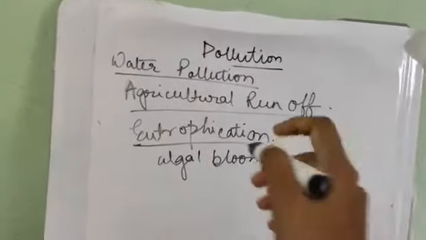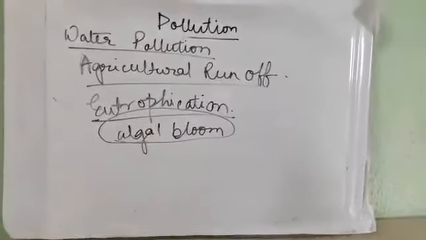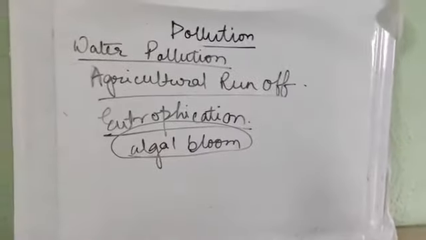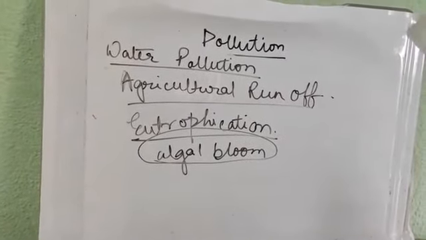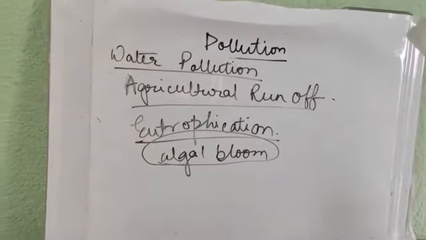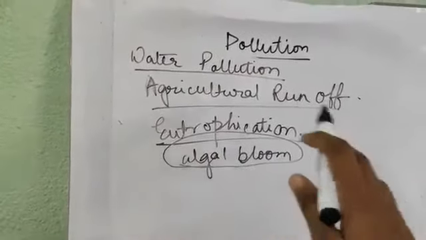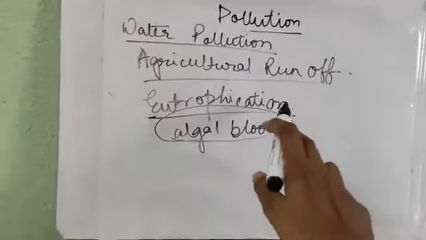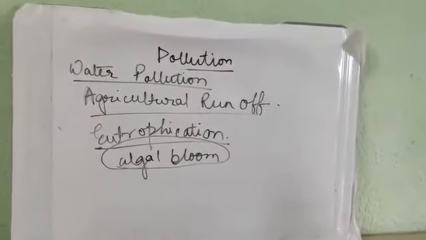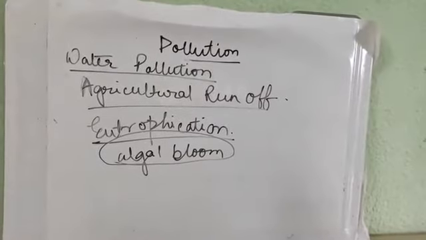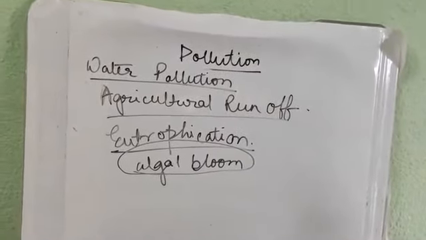That is the algal bloom, and this algal bloom requires a huge amount of nutrients, generally phosphates and nitrates. The process of accumulation of these nutrients so that the algal bloom can grow is termed eutrophication, and this is very harmful for any kind of water body. So these are the general causes and effects of water pollution.